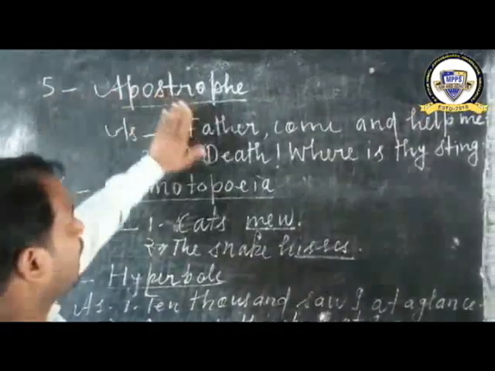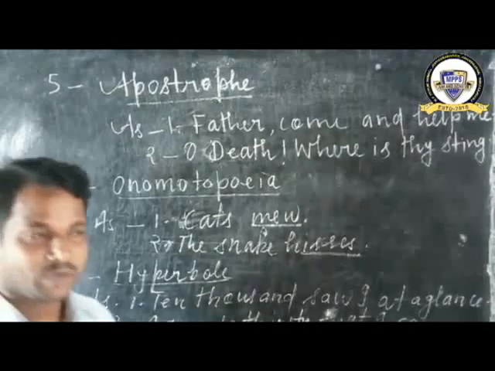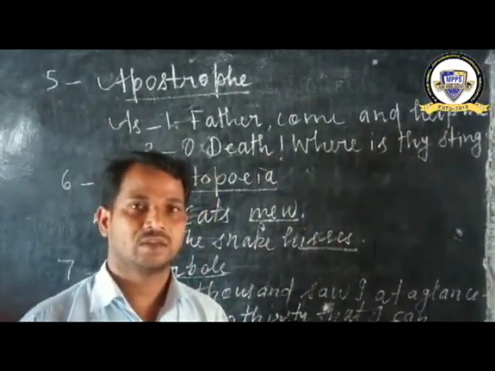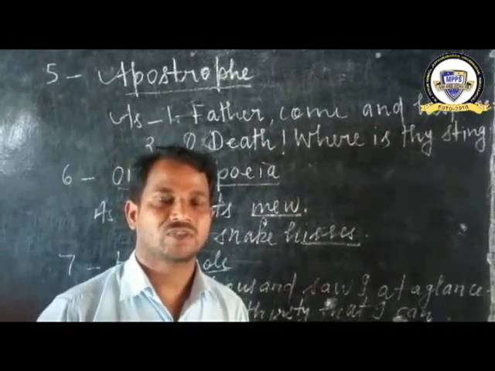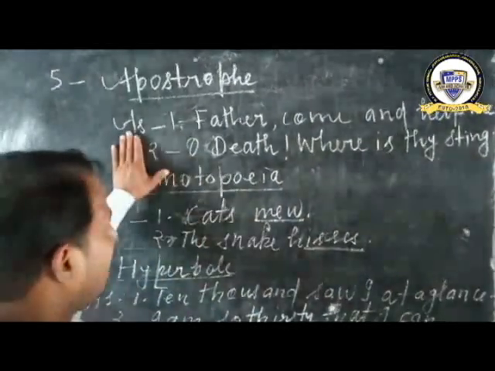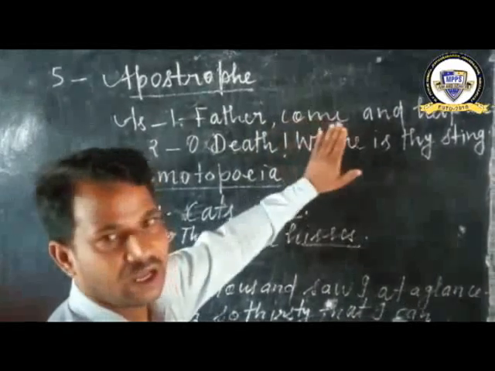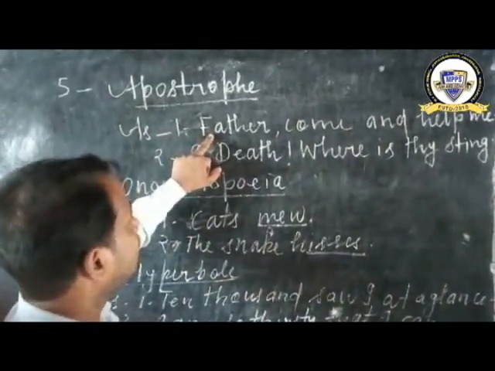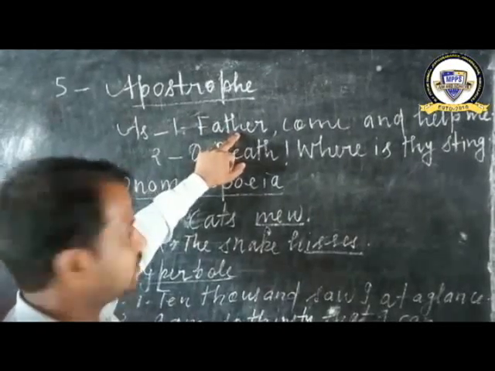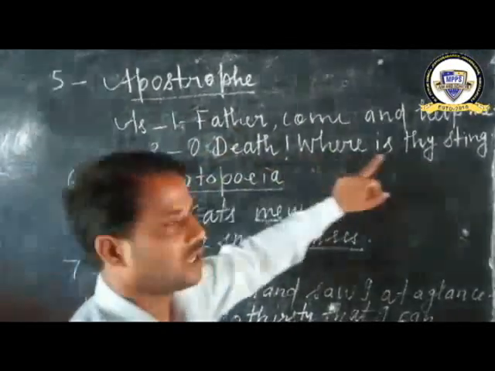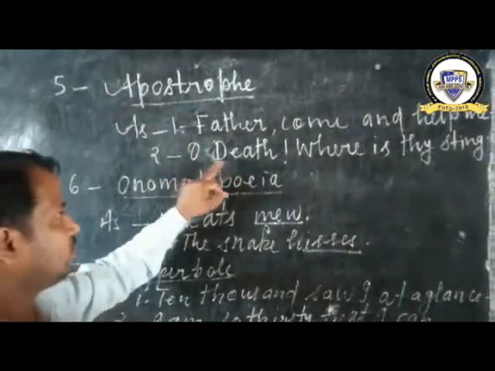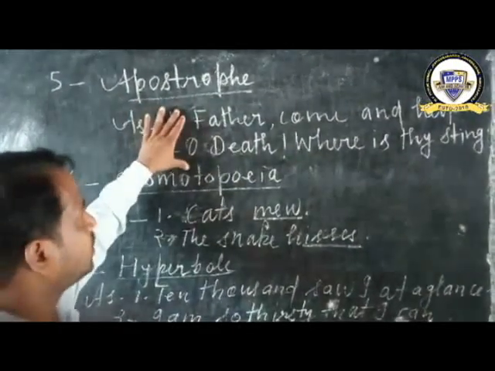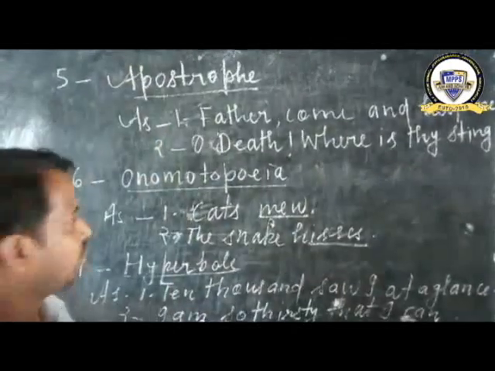Number 5, apostrophe. An apostrophe is a direct address to the dead, the absent, or to the personified object. As, Father, come and help me. In this sentence, Father is addressed. O death, where is thy sting? And in this sentence, O death is addressed. So we can say in these two examples, there is the figure of speech apostrophe.